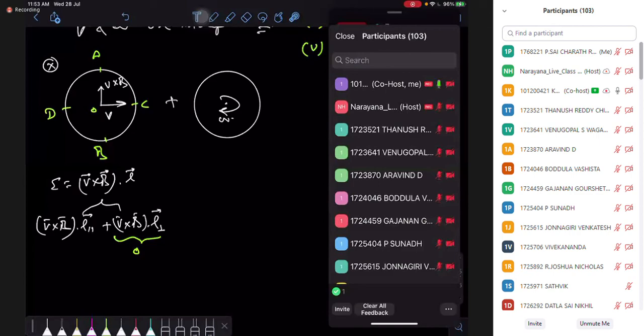Just like finding out the work. Potential is like work only. This formula is just like work, F dot S. Here the force term is the force on unit charge, into my length. So it is just like work: force per unit charge into displacement. Work is only done if you have a displacement in the direction of force. If you don't have a displacement in the direction of force, work is 0. So you can treat V cross B like a force.